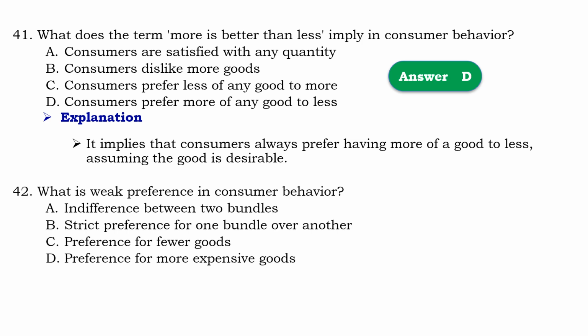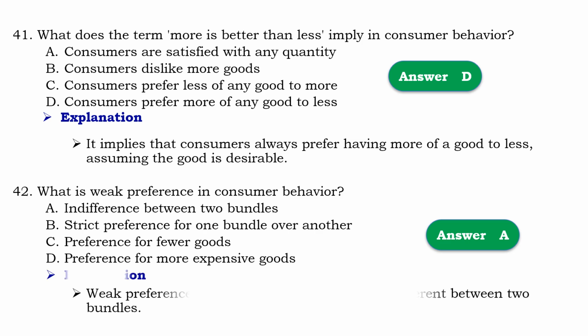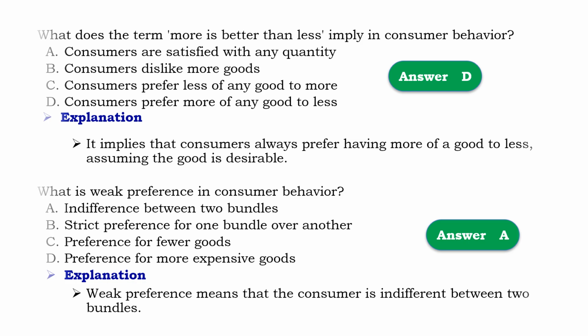Question number 42. What is weak preference in consumer behavior? So that should be A, indifference between two bundles. Means that weak preference means that the consumer is indifferent between two bundles.